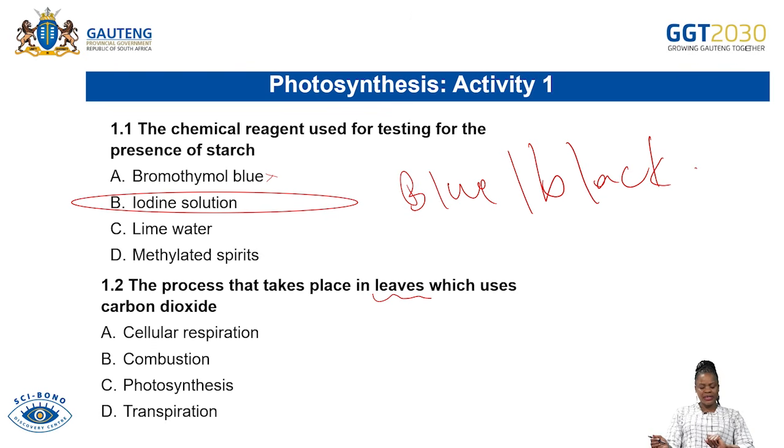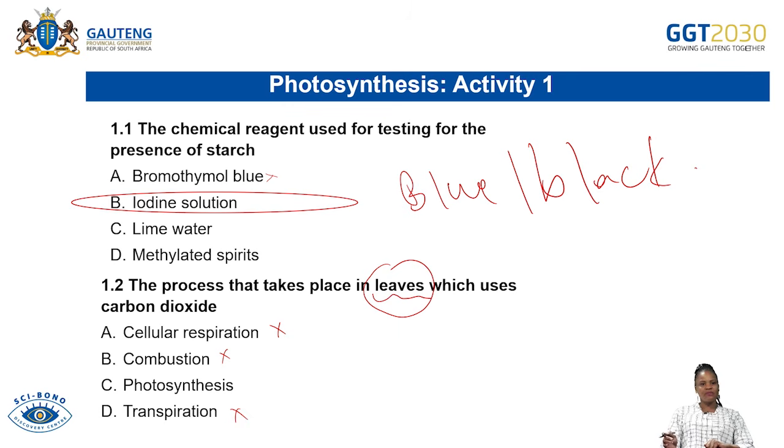Or is it transpiration? So we all know that the process that uses leaves, because they are green, in the leaves there's chlorophyll, and it also uses carbon dioxide. We know that the process is what? Is photosynthesis. In other words, cellular respiration does not use those substances. Combustion does not use that. Transpiration does not use that.